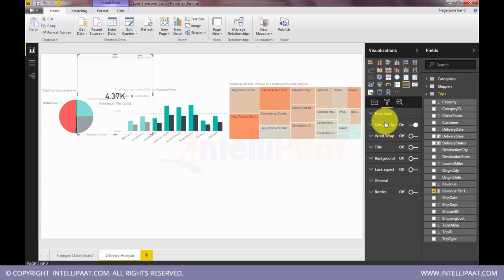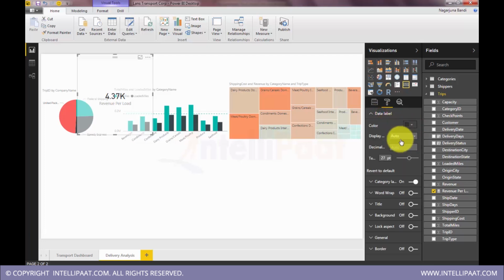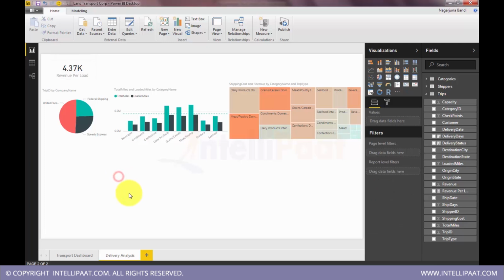Change this to 4K. Yeah, approximately 4K, 4.3K is the revenue generated per load. This is a KPI. Let's do some more KPIs.